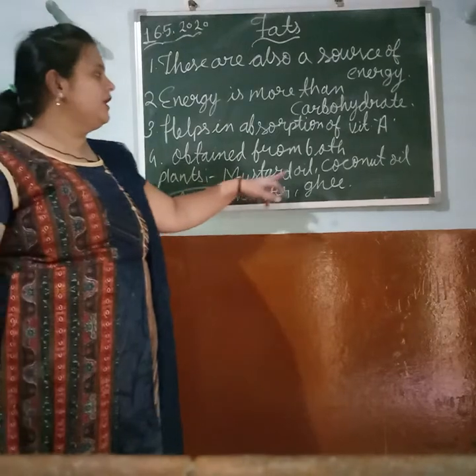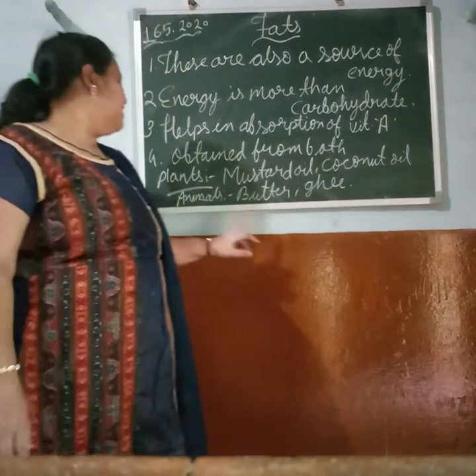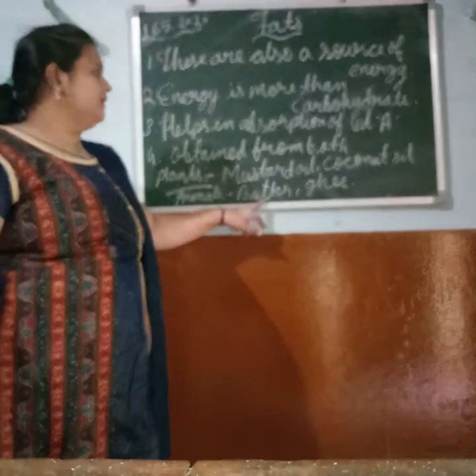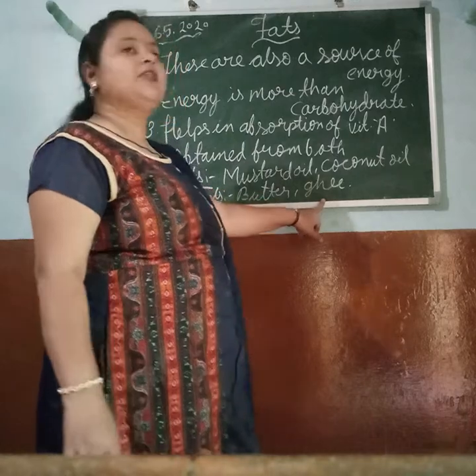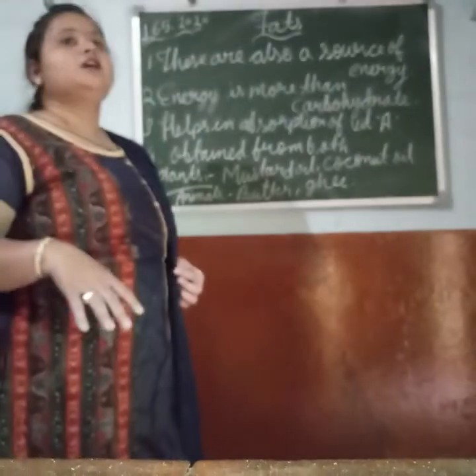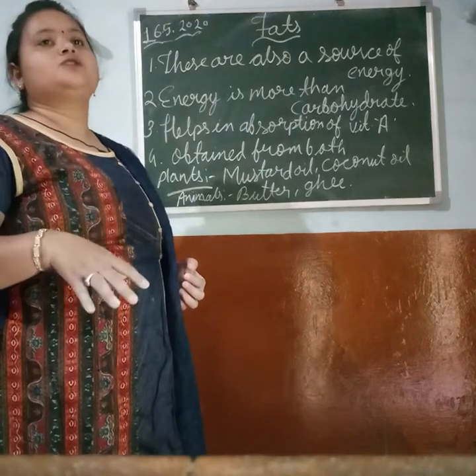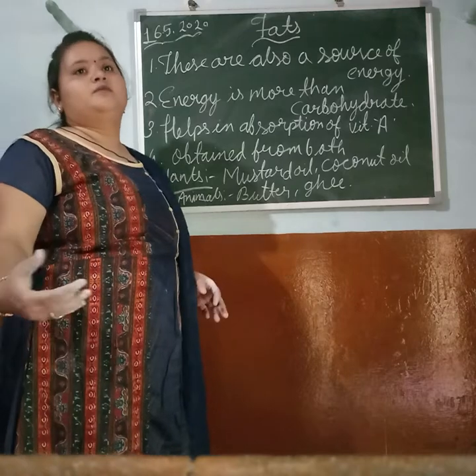As an example from plants, mustard oil and coconut oil are fats we get from plants. From animals, butter, ghee, etc. are food items having fats which we get from animals. And if we take more fats, the excess of fat leads us to obesity. The next nutrient we will study is proteins.